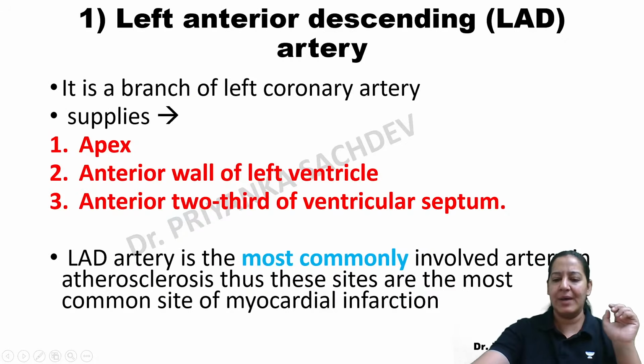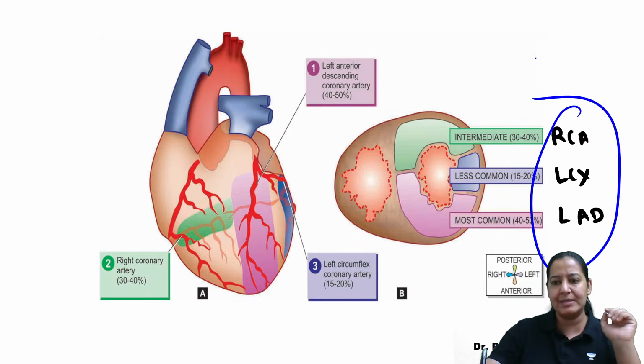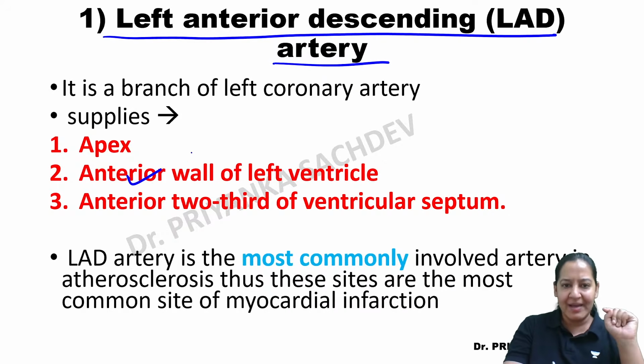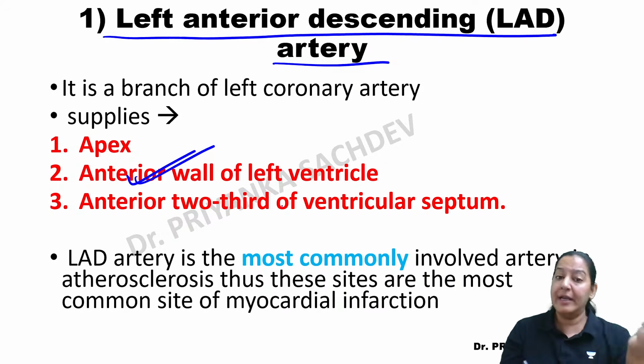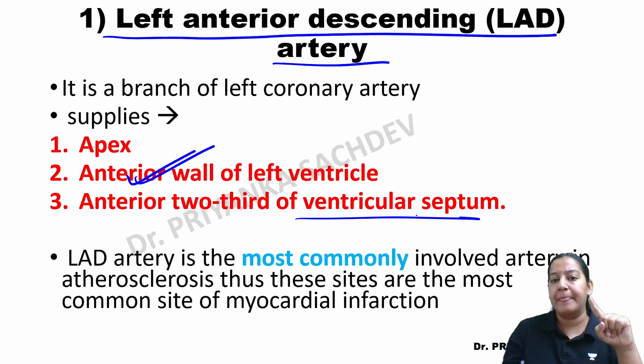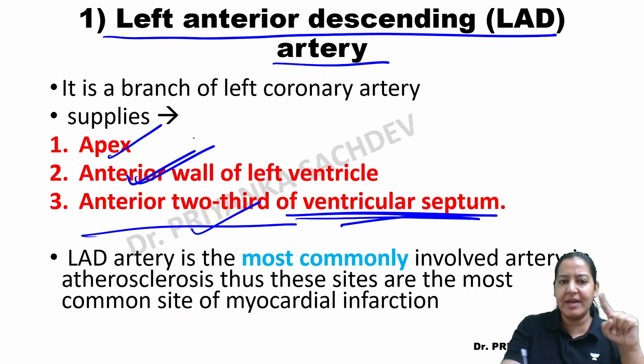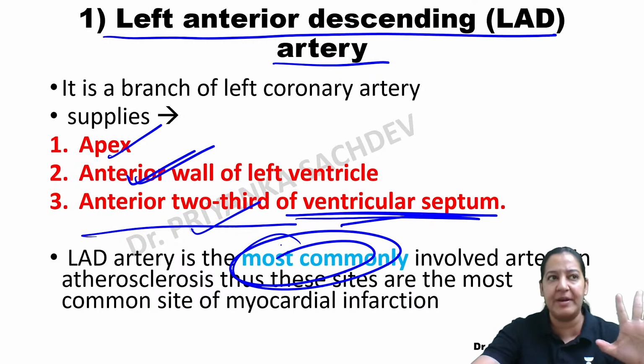Let me read the theory. As I have told you, there are three coronaries. See the details. The first coronary is the left anterior descending. It supplies the anterior wall of the heart. It also supplies the medial wall, the interventricular septum, the anterior two-third of the medial wall, and it supplies the apex, right? And it is most commonly obstructed. That is a summary of LAD.